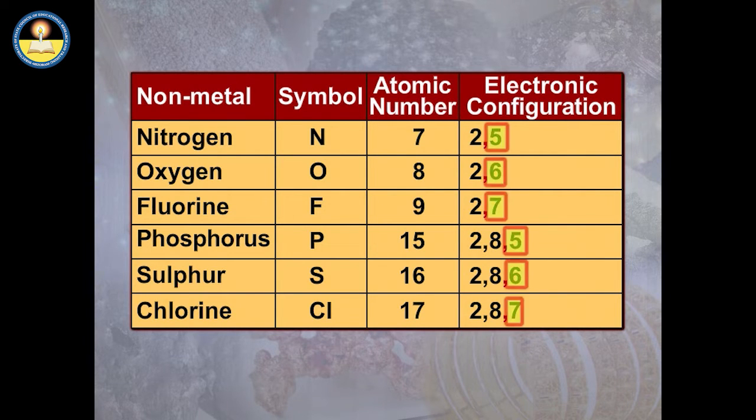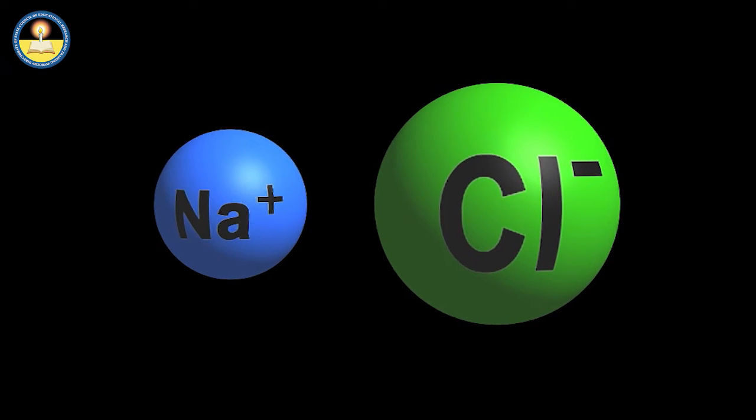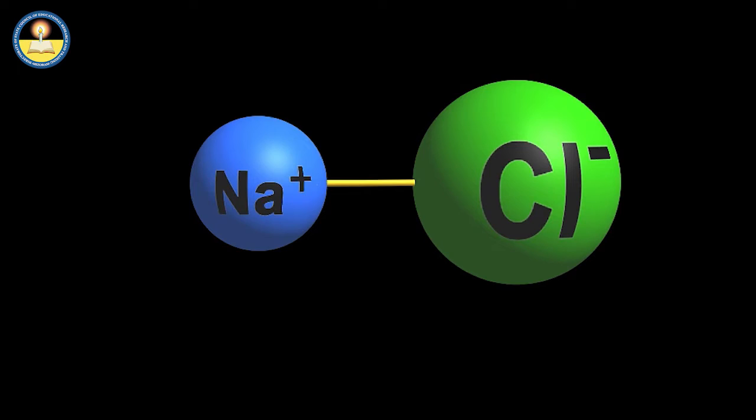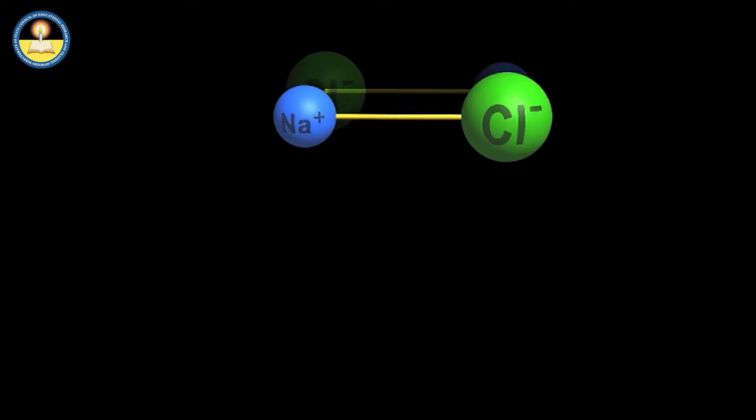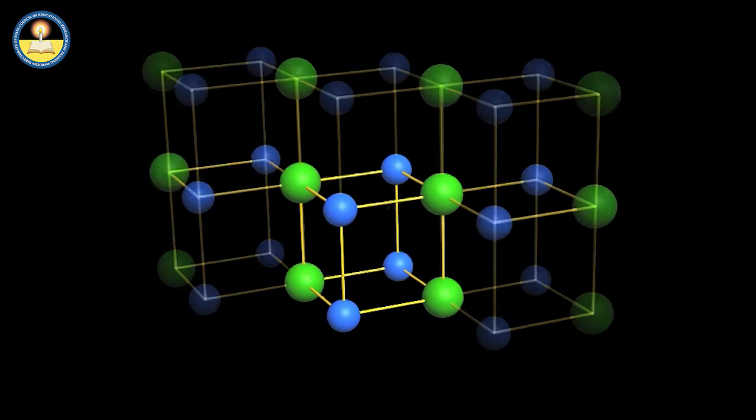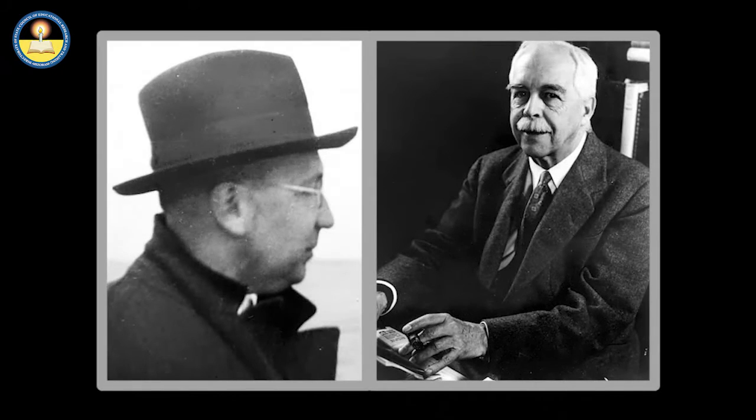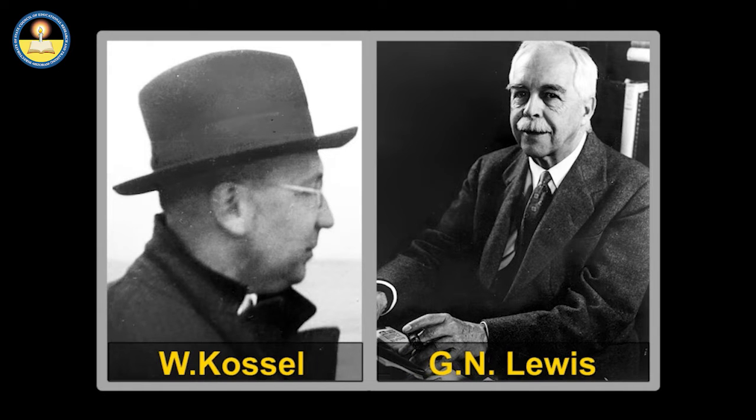Non-metallic atoms have 5, 6 or 7 electrons in the outermost shells. Non-metals gain electrons to have 8 electrons in their outermost shell and achieve a stable configuration. Metals combine through ionic bonds with non-metals to form ionic compounds. The first bonding theory was proposed by W. Kossel and G. N. Lewis.